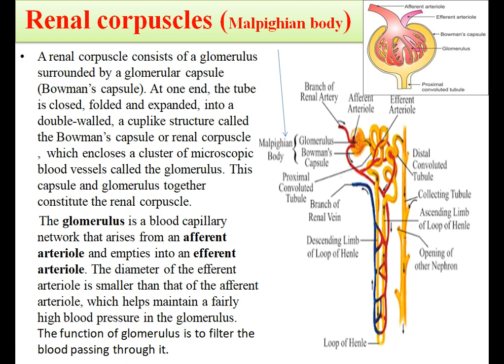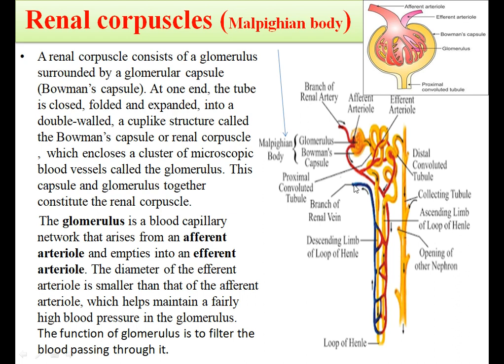Now the diameter of the efferent arteriole, here you can see in the figure, is smaller than that of the afferent arteriole, which maintains a high blood pressure in the glomerulus. The function of the glomerulus is to filter the blood passing through it. The blood entering the glomerulus carries waste materials which are filtered out into the Bowman's capsule.